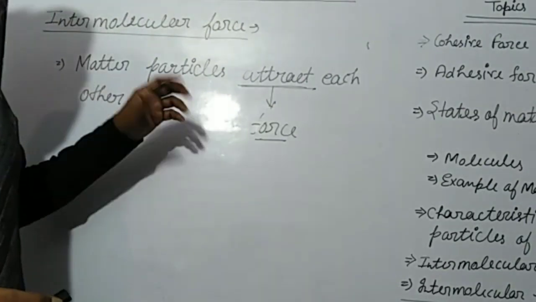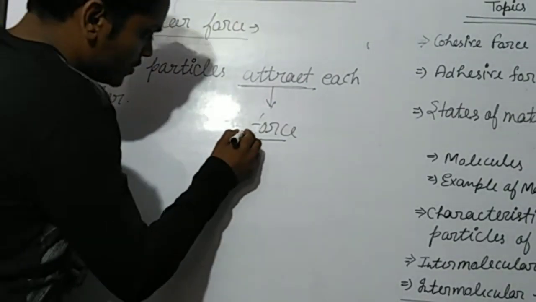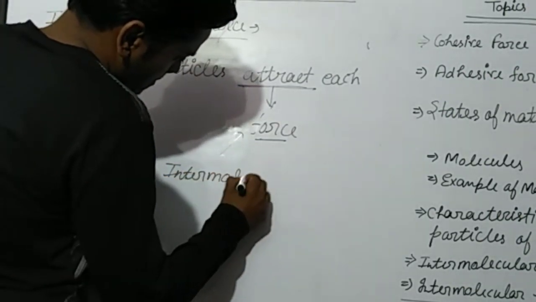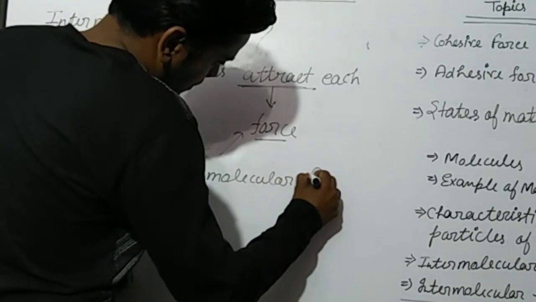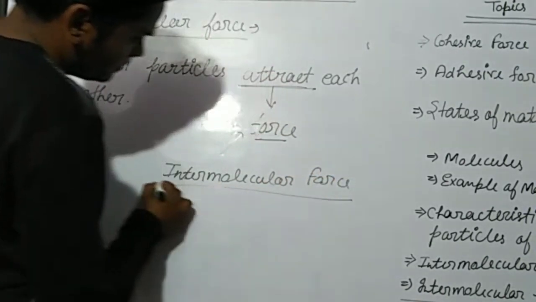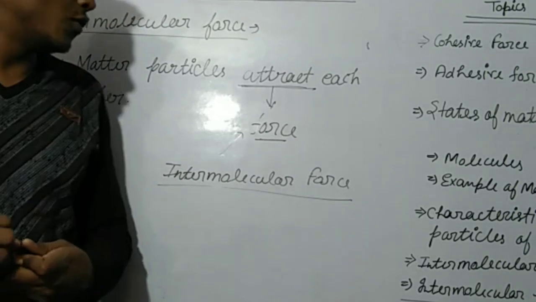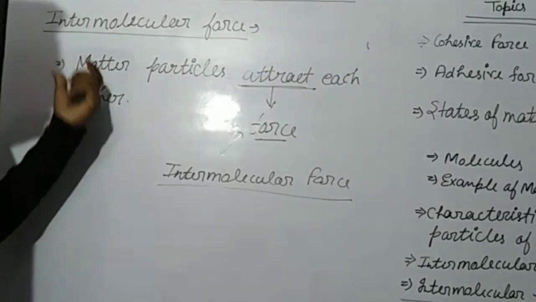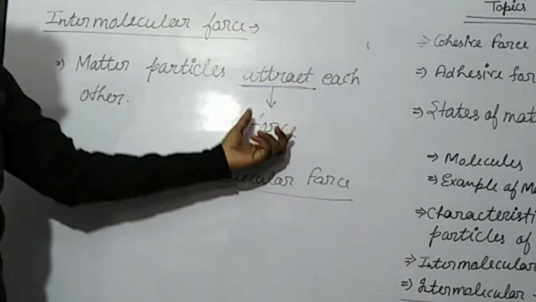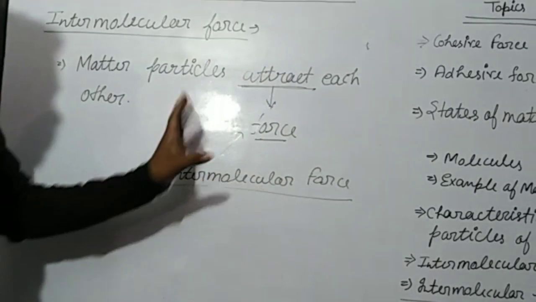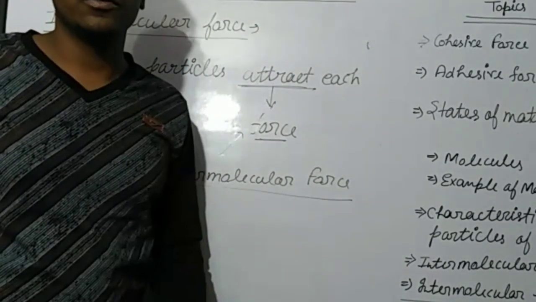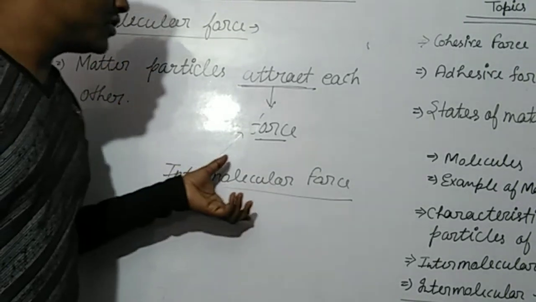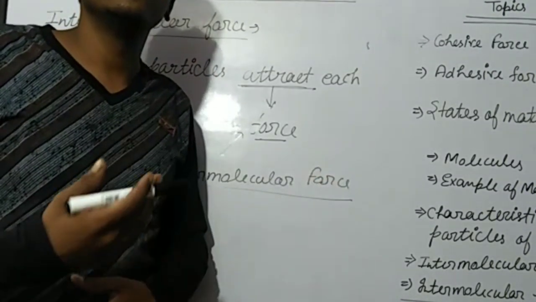So in molecules, we call this force intermolecular force. So matter particles attract each other. And what is that attraction? It is a force. And what kind of force is that? That is intermolecular force. So molecules have intermolecular force between them.